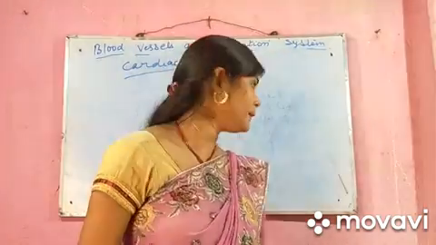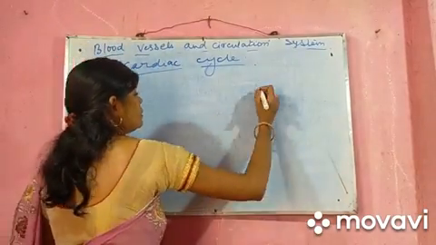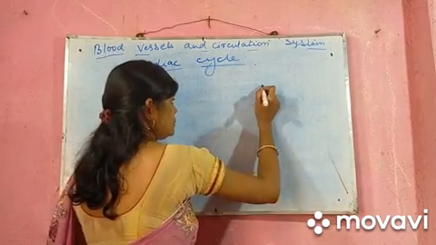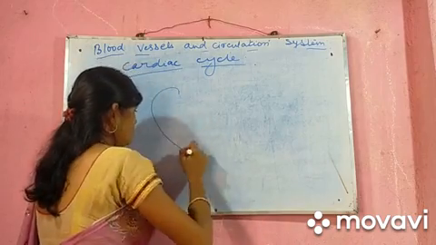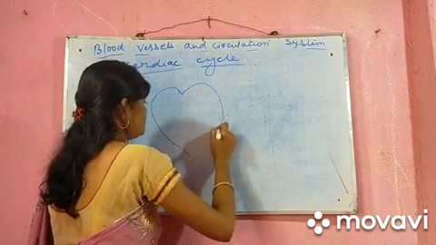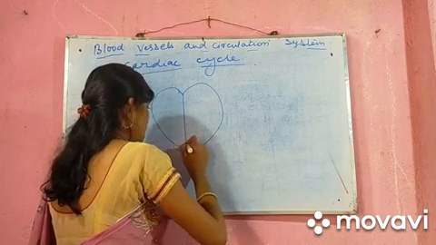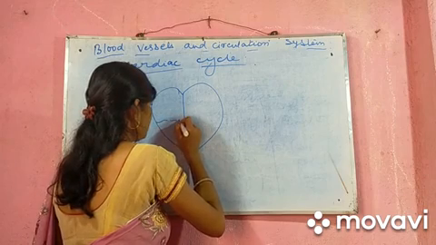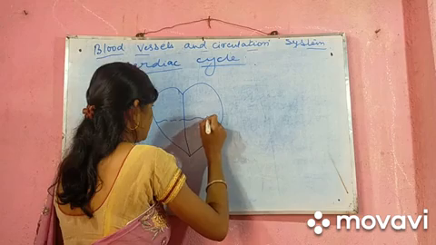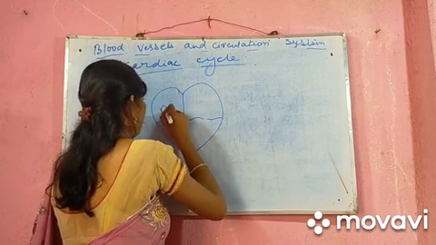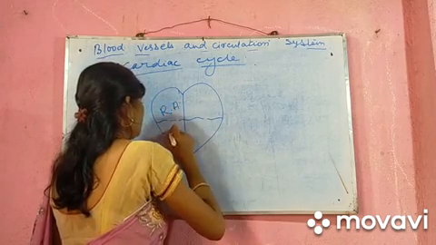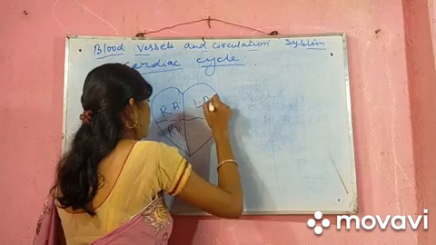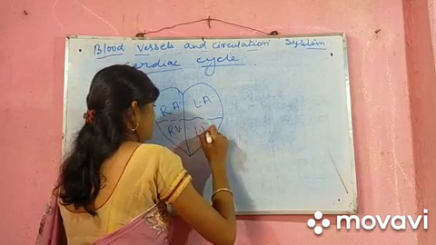Here, let me explain you something. Suppose how many chambers do we have in the heart? 4. This is a rough diagram. How many chambers do we have? Right auricle, right ventricle, left auricle, left ventricle.